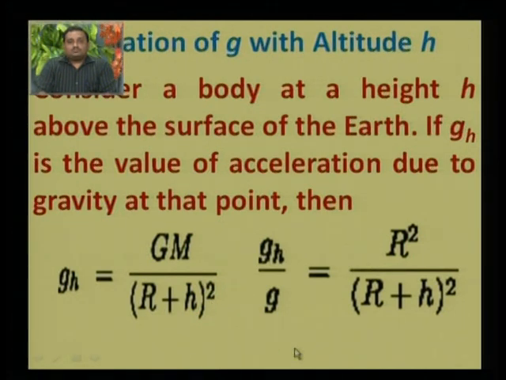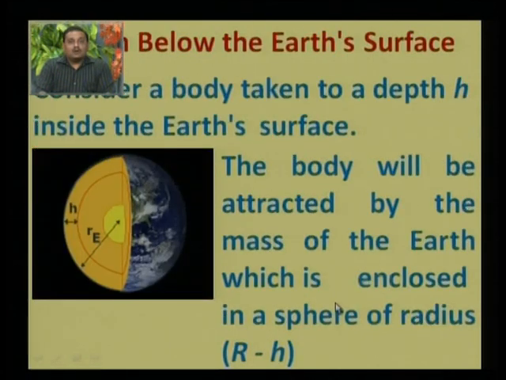So from this we can find out the ratio of the two, that is the gravitational acceleration at an altitude h and the gravitational acceleration near the earth's surface. If we compare these two, then it turns out to be R square upon (R plus h) whole square.